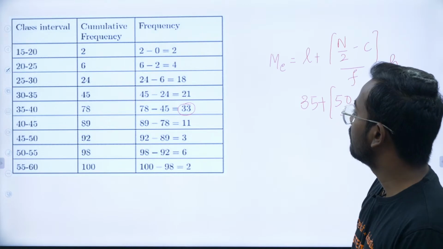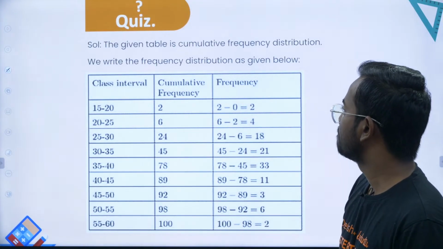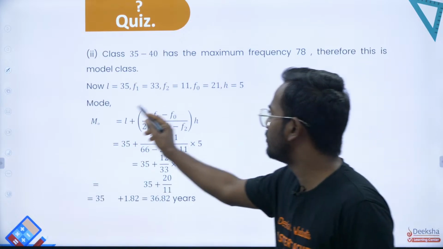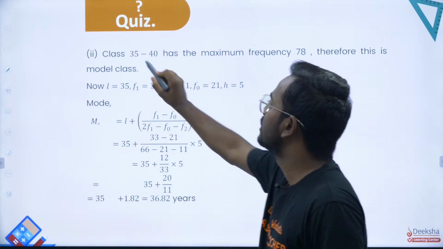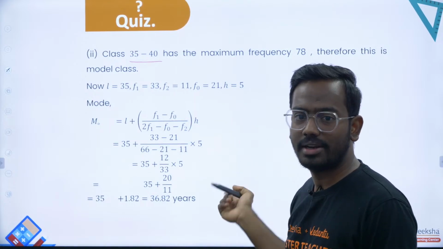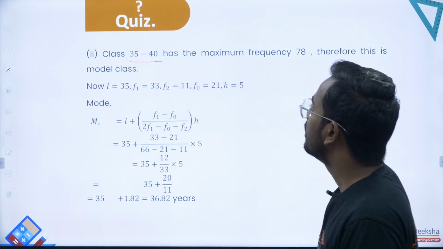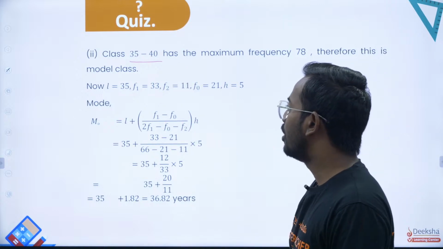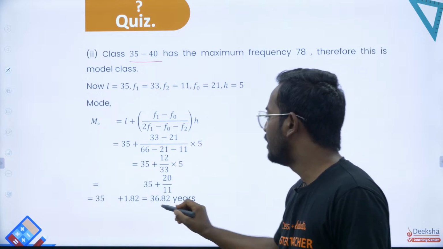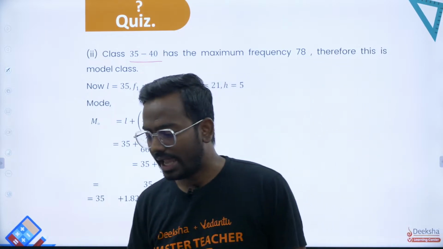So again, the same thing you'll have to apply. How do you find mode? Mode is obtained by the same formula, but how do you find the modal class? 35 to 40, the one which is repeated more times, that is 33 got repeated more times, so the modal class will be 35 to 40. And how do you get mode? Applying the same formula that is mentioned. So if you simplify, you will end up with 36.82.